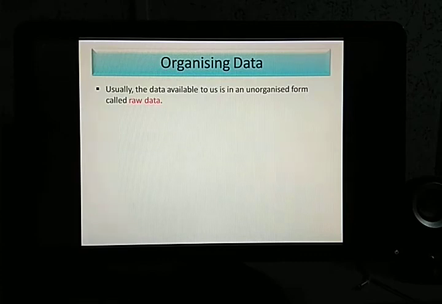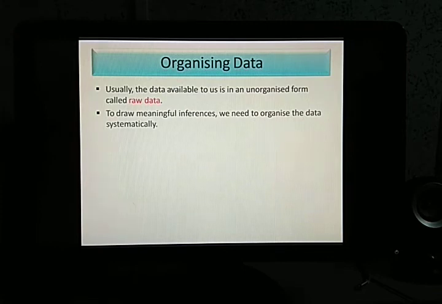Usually the data that is given to us is in an unorganized form, and that data is called raw data. Raw means it is not a systematic manner of representing the data. It is in an unorganized, haphazard manner. So the data that we have is basically raw data, and we have to organize it in a systematic manner. Let us see how to do it.